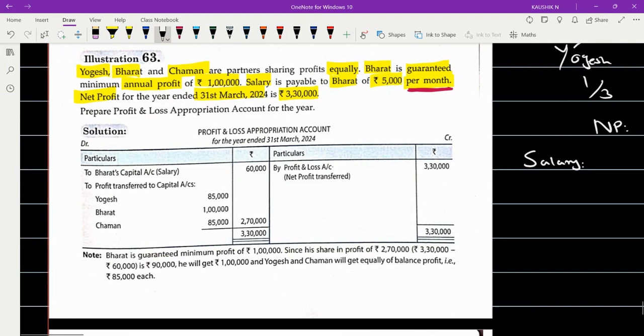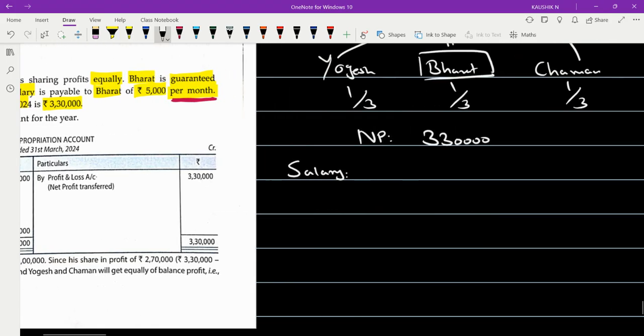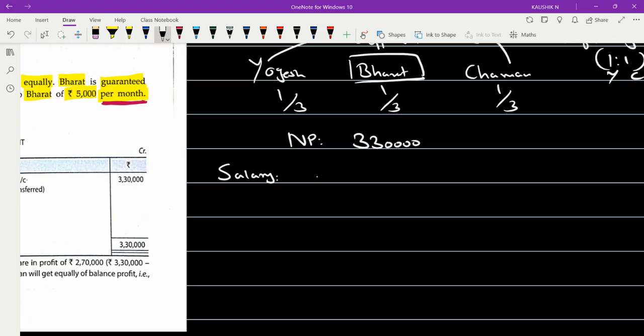So how much is the salary? 5,000 per month for Bharat. Okay. So salary will be 5,000 into 12. This will give you 60,000. Now from 3 lakh 30, if you subtract this 60, how much will you get?